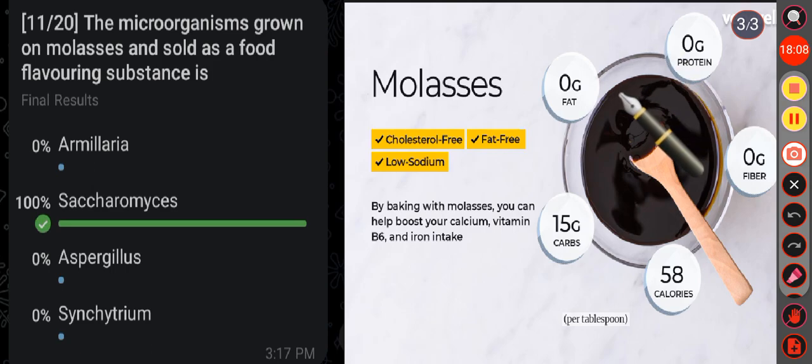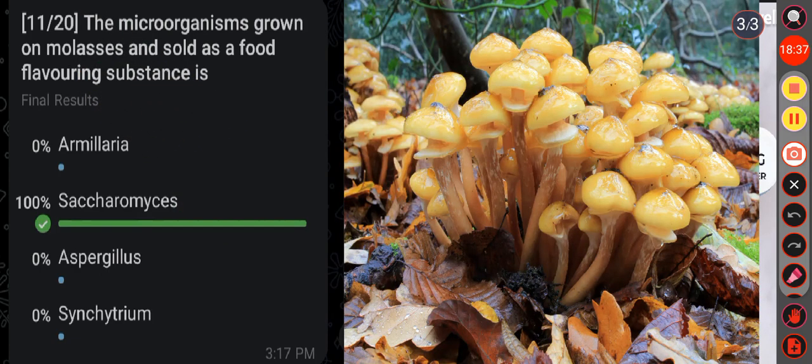Molasses is a rich source of fermentable sugar. It is used in the fermentation process and as a medium for growing yeast, so it is used as a microbiological energy source in a wide range of fermentation processes. And remember, particularly the species Saccharomyces cerevisiae is generally used for this process. Then see the other option, Armillaria. Armillaria is a genus of fungi commonly called honey fungus that lives on trees and woody shrubs.